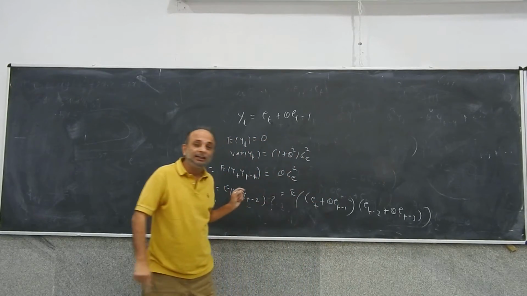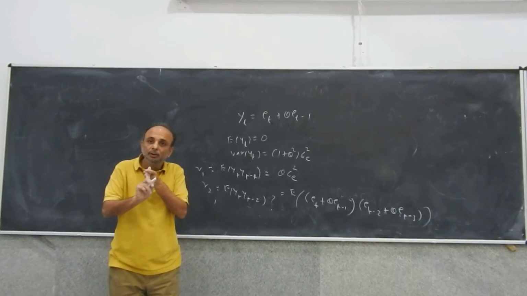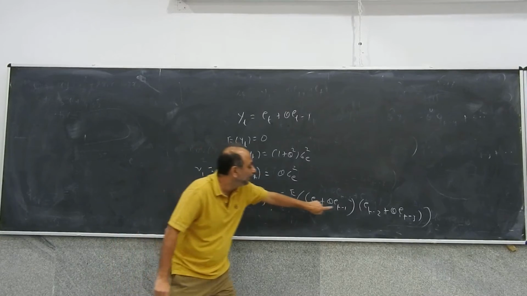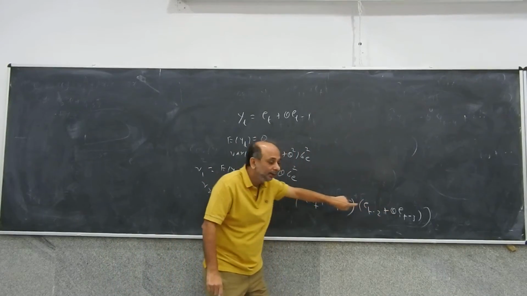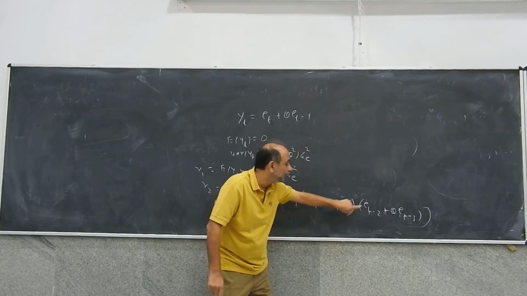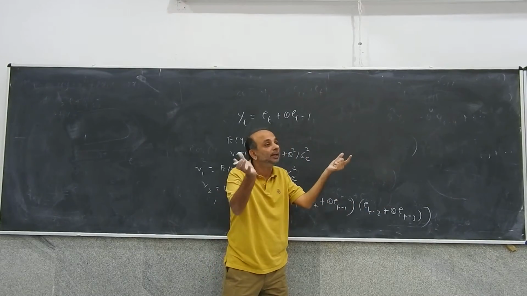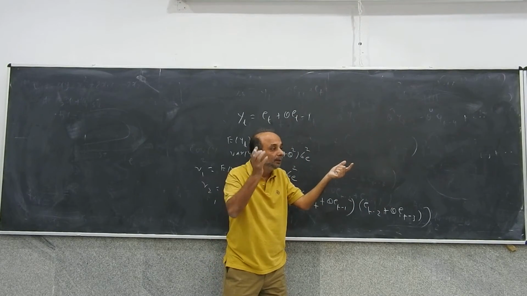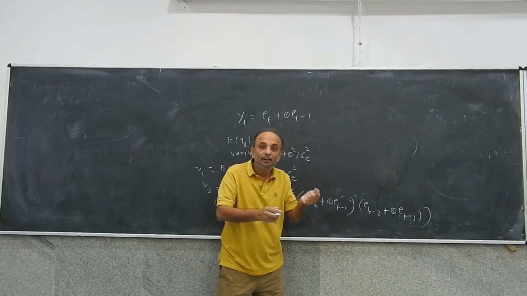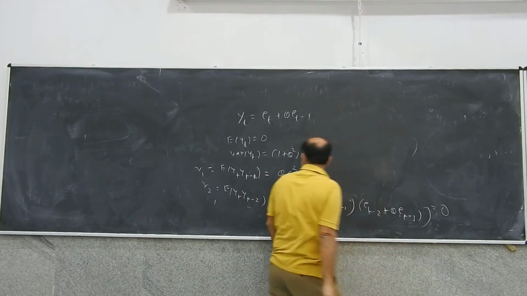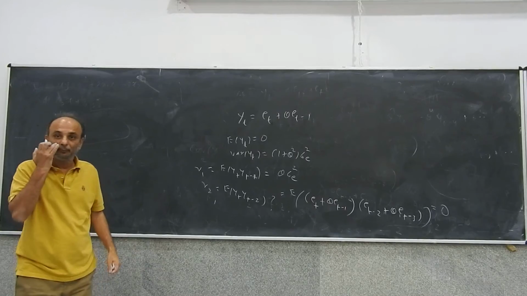Now if you multiply these terms, do you get any common terms? No. This will be Et minus 2 Et minus 3, Et minus 1 Et minus 2, Et minus 1 Et minus 3, and Et Et minus 2. All the expected values will be 0 because all those are uncorrelated. So we get gamma 2 is equal to 0.